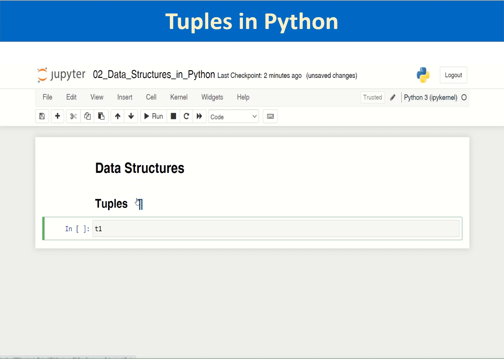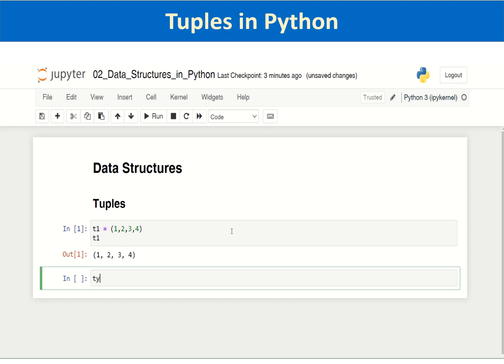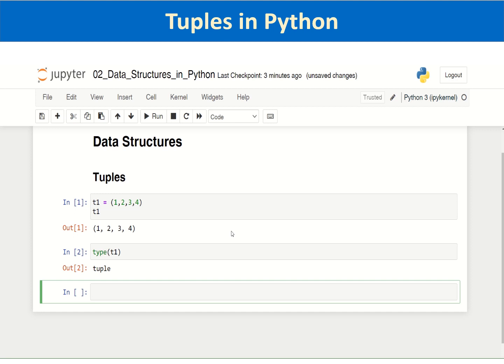One simple way of creating a tuple is assigning a list of comma separated values within parentheses to a variable. I created a variable t1, and I am assigning comma separated values to this t1. So t1 has been created. You can print t1. You can check the type of t1, which will be a tuple.